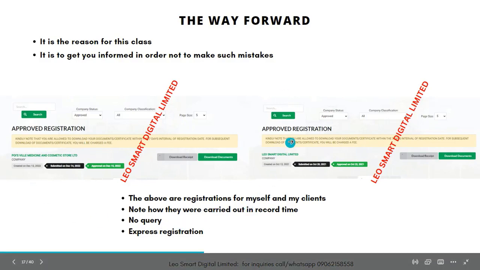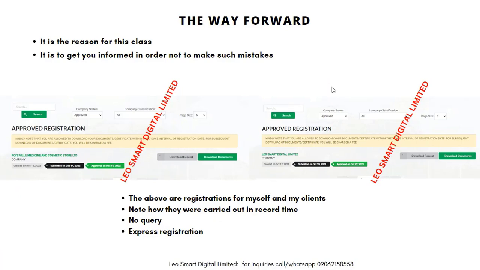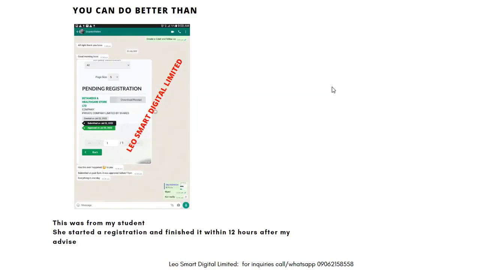The above are registrations for myself and my clients. Note how they were carried out in record time, no query. You can do better than me. So this is my client. This is a student of mine.